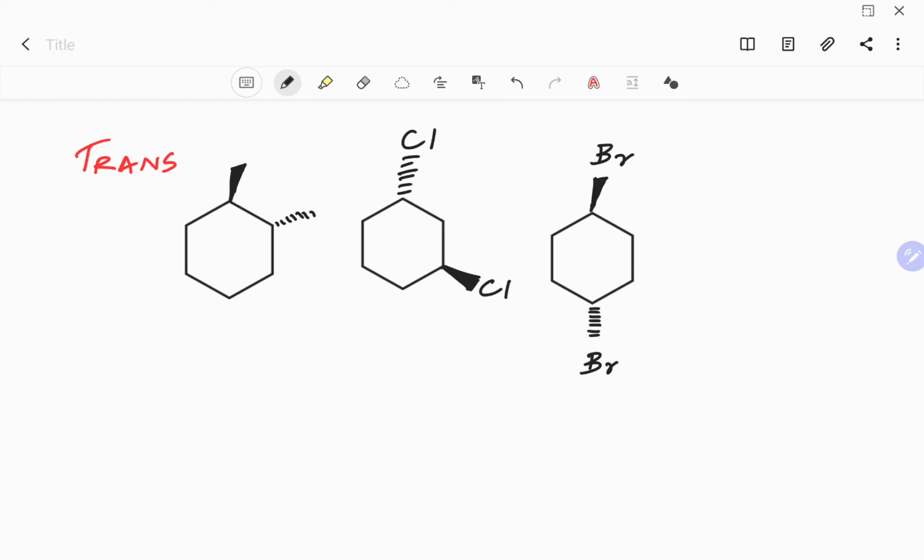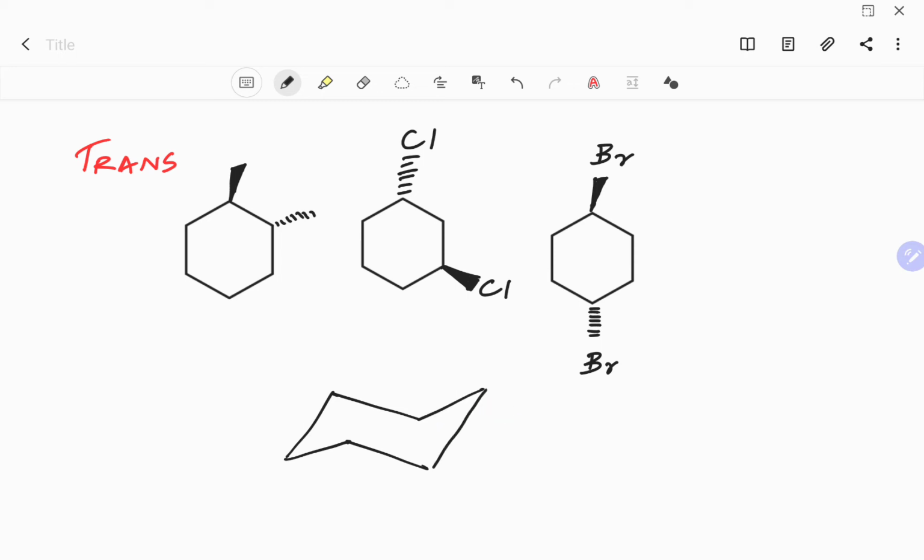Okay, you can also use chair conformations. If you don't understand chair conformations, we will talk about chair conformations in a different video. So for now you can move forward. For cyclohexanes you can have a chair conformation.